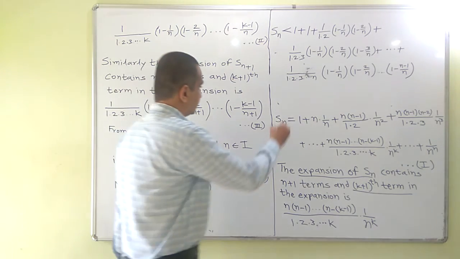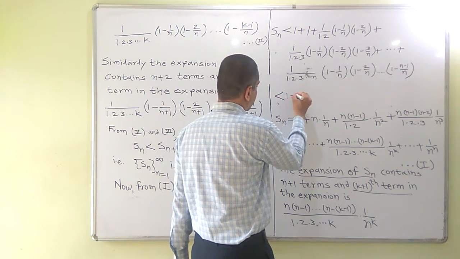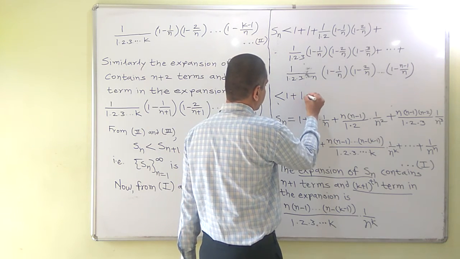This is less than 1 plus 1, first two terms as it is.